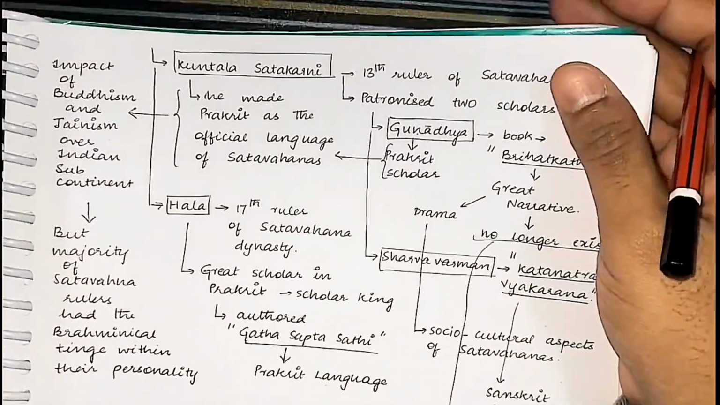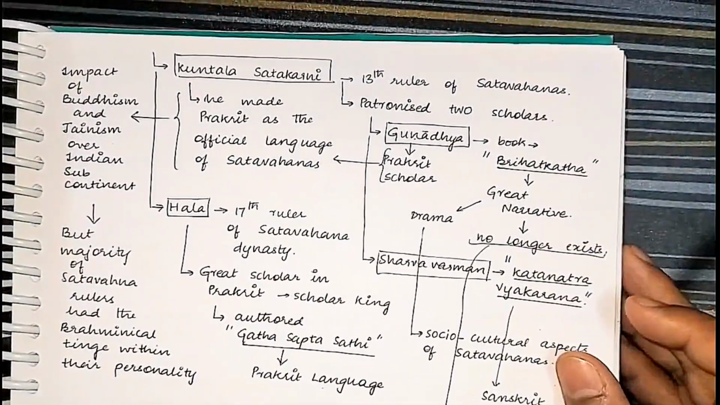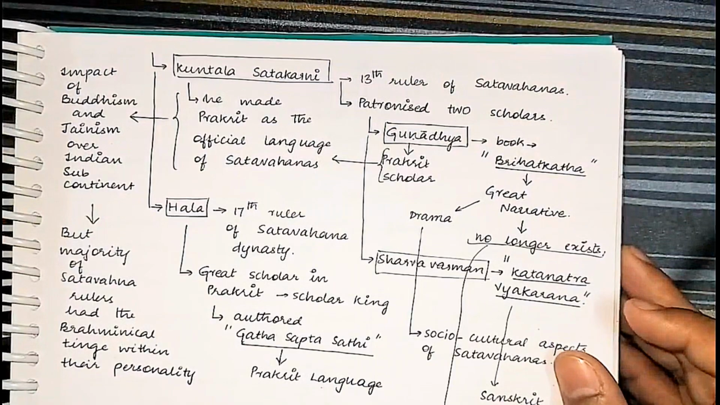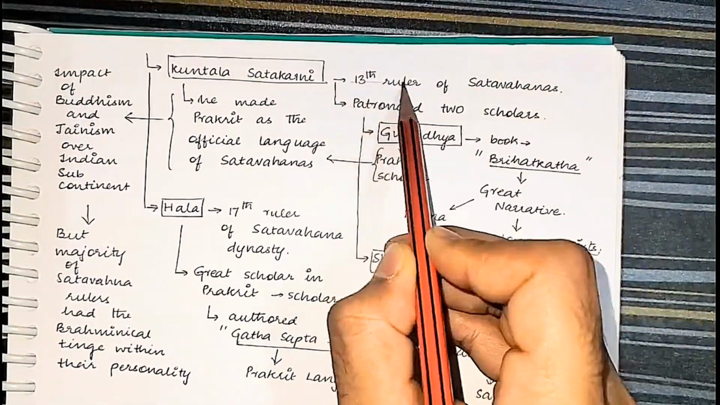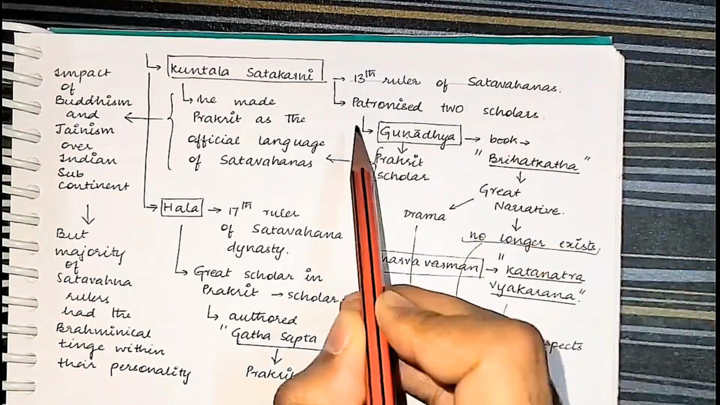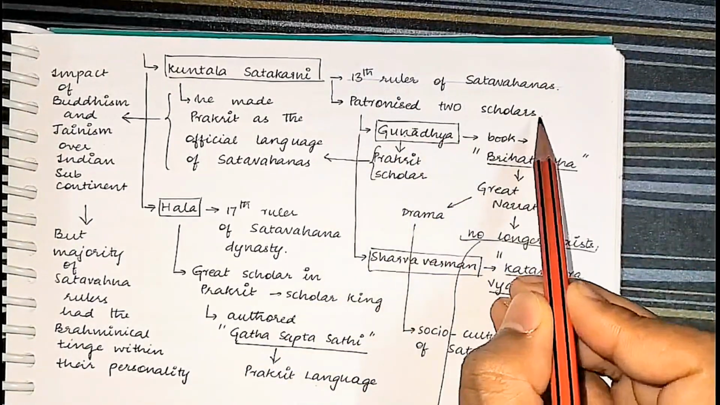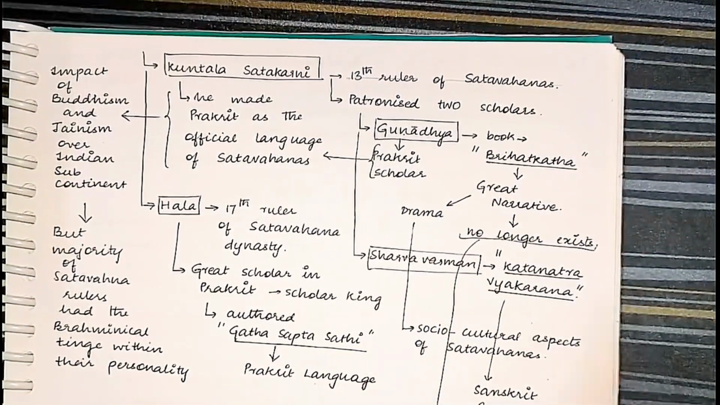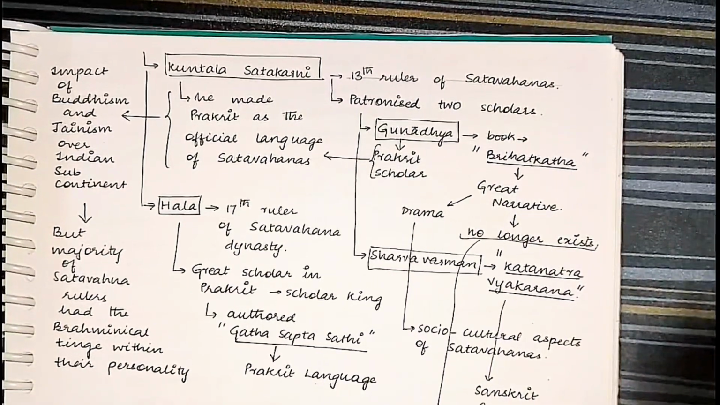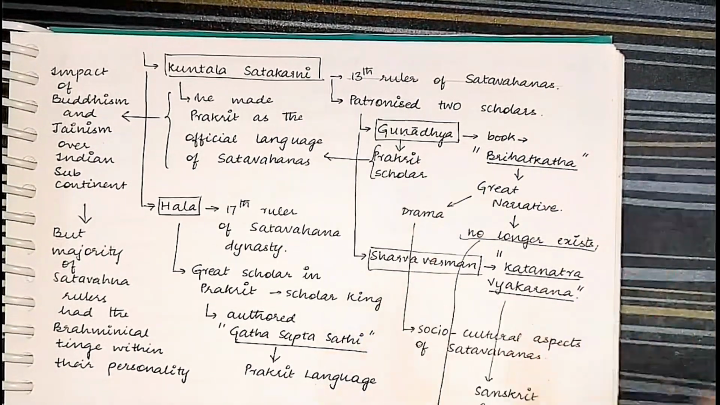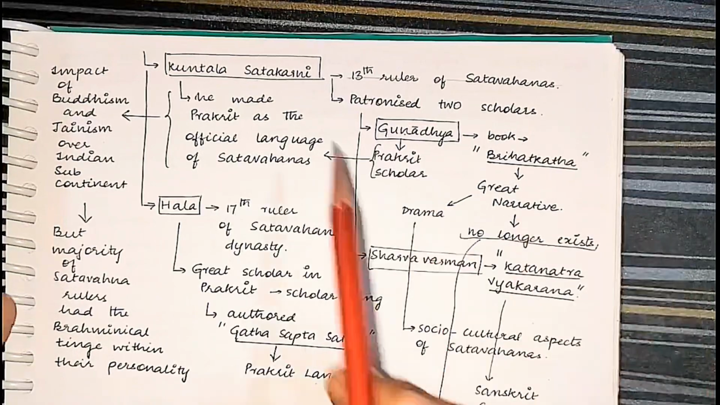The next important ruler in the early Shatavahanas is the Kuntala Shatakarni. The Kuntala Shatakarni patronized two scholars. This fact is not important. He patronized two scholars. This is important. In the PYQs, we have seen they are asking about the literature. So this particular part is extremely important for us.